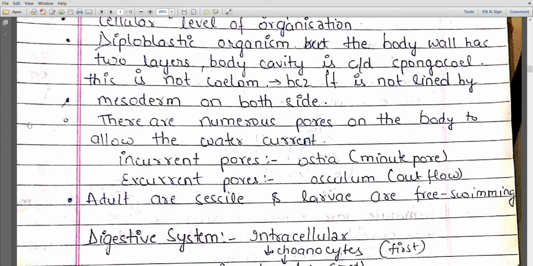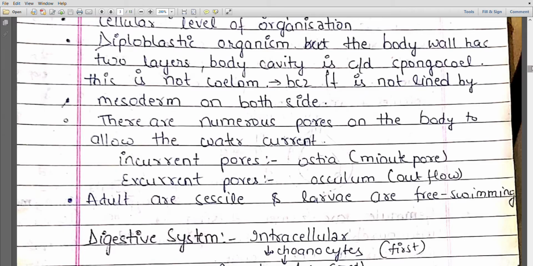Now next is adults are sessile in nature. I already told you. Now the larvae are the free swimming ones, so they can easily move, but the adult ones cannot easily move. Now next is digestive system.